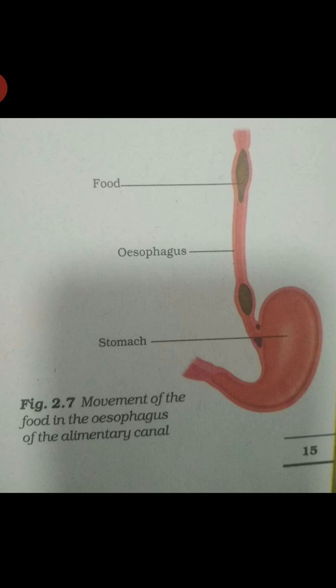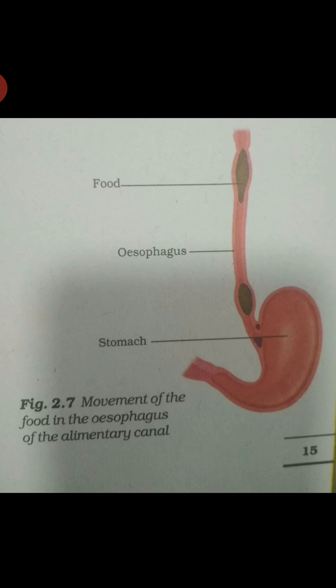Actually, this movement takes place throughout the alimentary canal and pushes the food downwards. The walls of the esophagus contract and relax to produce a wave-like movement. When it is relaxed, the food passes through to the next side. This movement is called peristaltic movement. The esophagus is connected with the stomach.